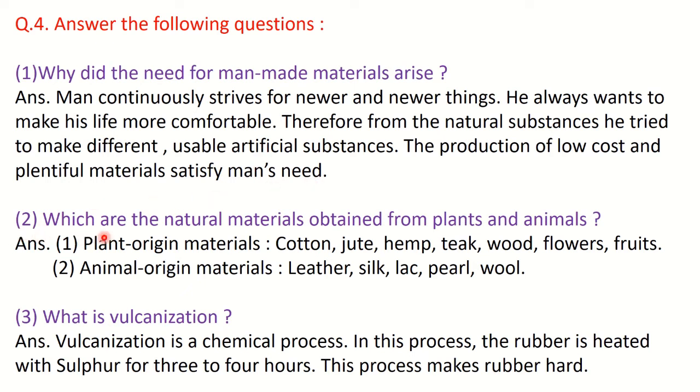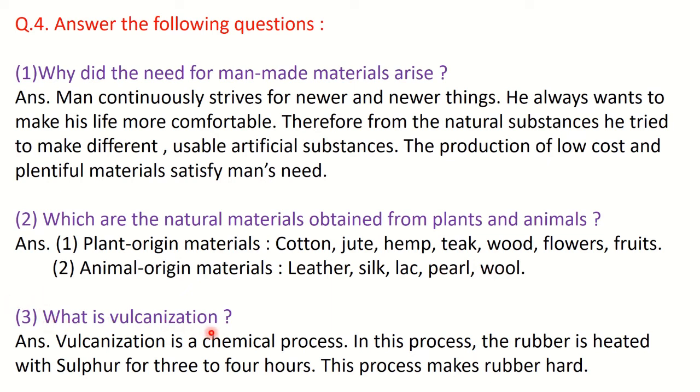Next, which are the natural materials obtained from plants and animals? So this you can write down. Plant origin materials: cotton, jute, hemp, teak wood, flowers, fruits, etc. And animal origin materials: leather, silk, lac, pearl, wool. So you can write them down as a list.